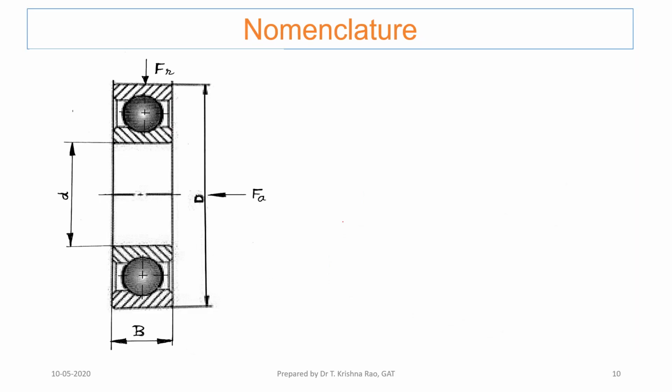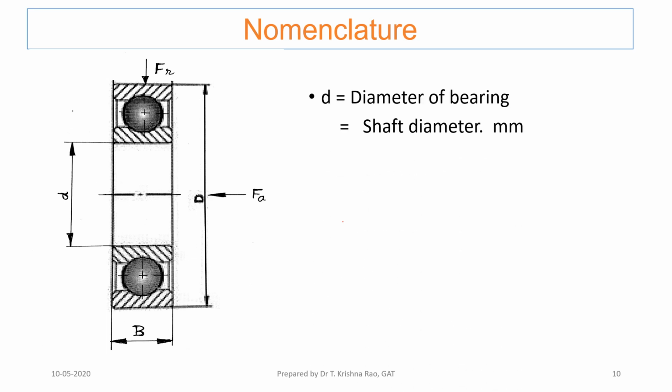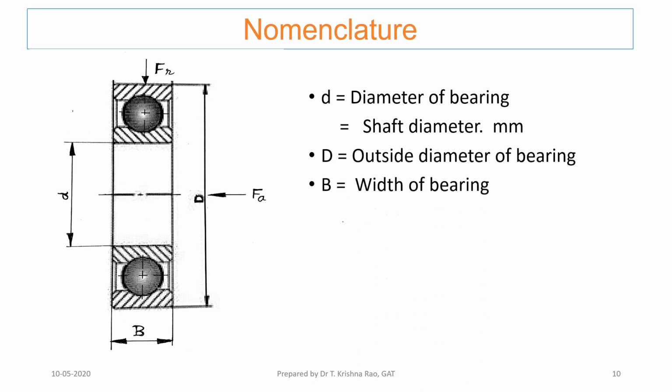Let's specifically talk about ball bearings now. A ball bearing has three dimensions: the diameter of the shaft, which is the same as the bore diameter of the bearing. If you say a 50 mm diameter shaft, it is a 50 mm diameter bearing. Small d is the inside diameter of the bearing. Then the outside diameter of the bearing, then the width of the bearing.